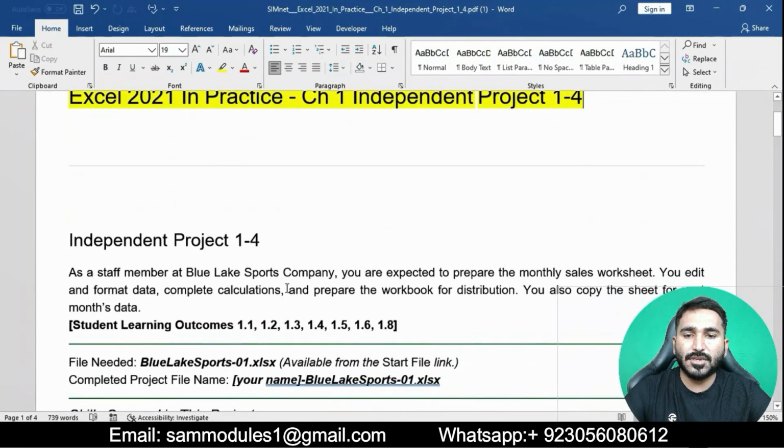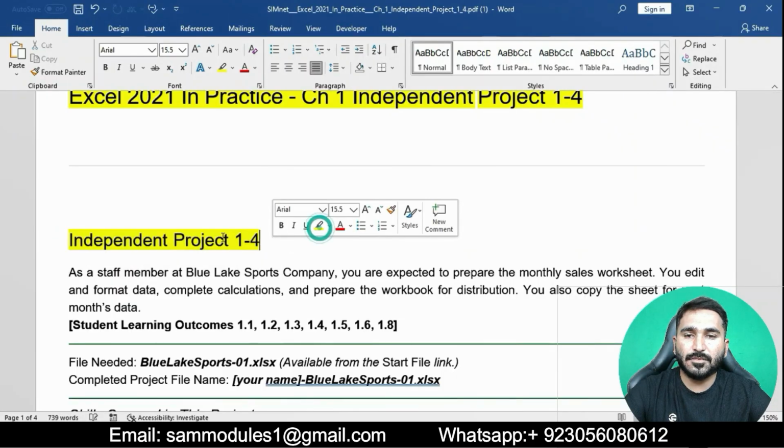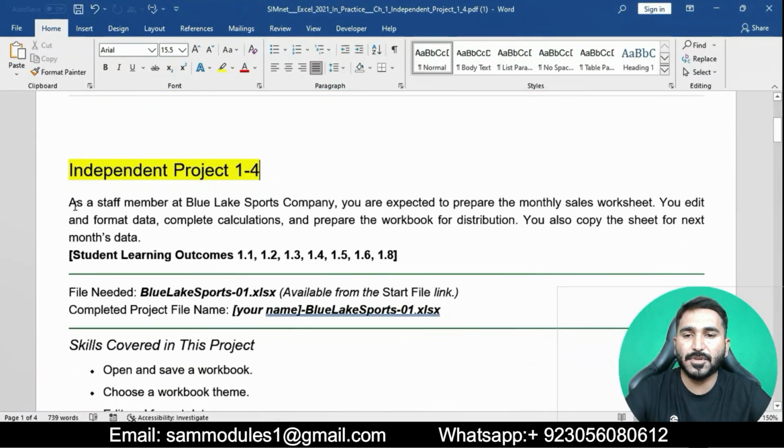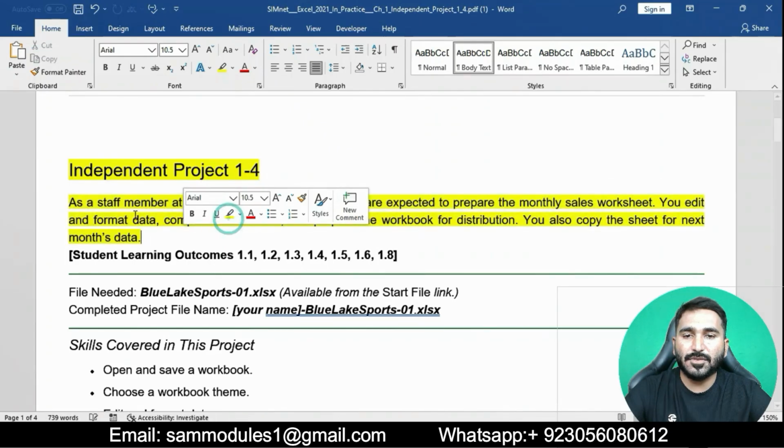You can read this instruction. Basically, we have to download this file from the Simnet website. You can download this file easily from the Simnet website. I have also downloaded this file from the Simnet website. Independent project 1 to 4.